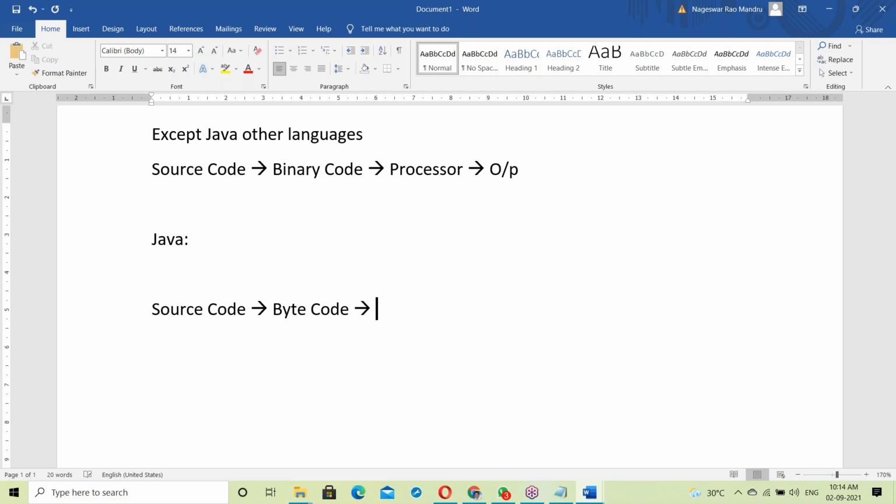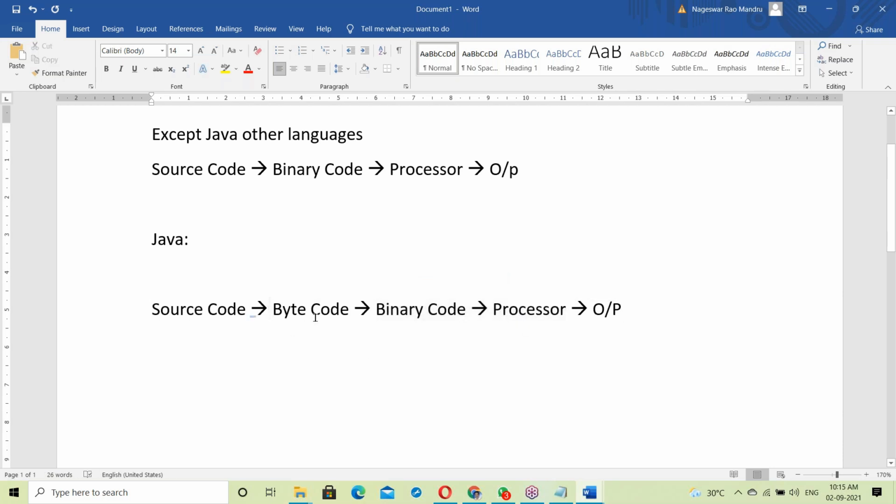That byte code converts into binary codes. That binary code is given to the processor, generating output finally. So source code converts into byte code, converts to binary code, given to the processor, then generating outputs.